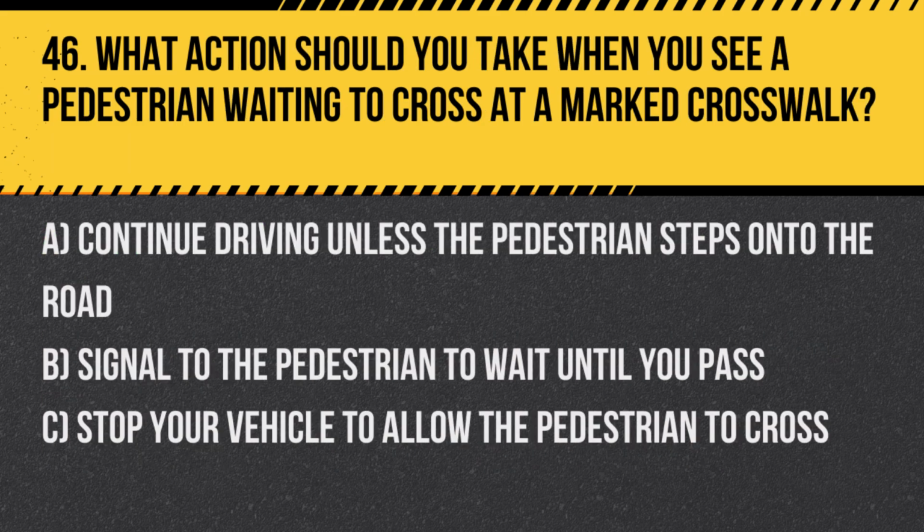Question 46. What action should you take when you see a pedestrian waiting to cross at a marked crosswalk? A. Continue driving unless the pedestrian steps onto the road. B. Signal to the pedestrian to wait until you pass. C. Stop your vehicle to allow the pedestrian to cross.